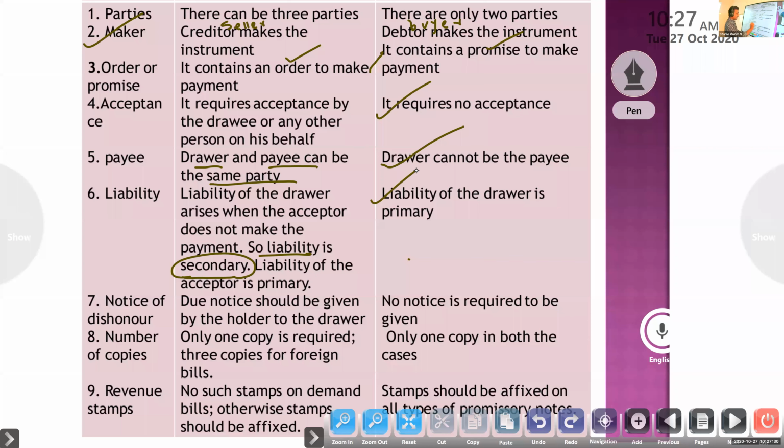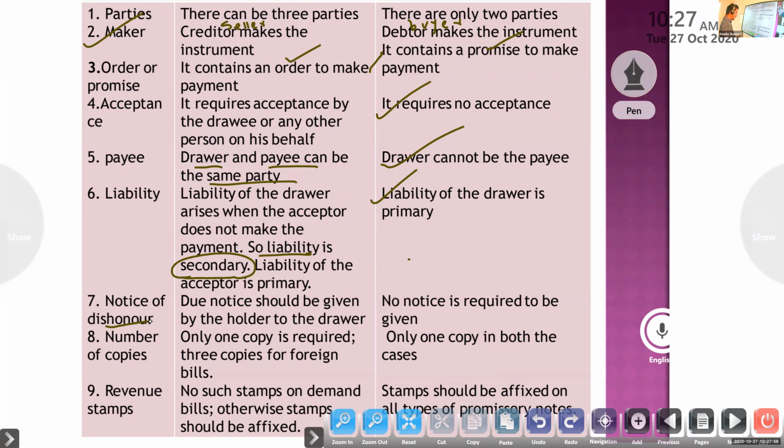If the buyer didn't sign that bill of exchange, then it is not a valid bill, and the bill will be dishonored. That is the first case, non-acceptance. Or otherwise, non-payment of the amount: at the maturity date, if the acceptor, the drawee, didn't make the payment, then the bill will be dishonored.